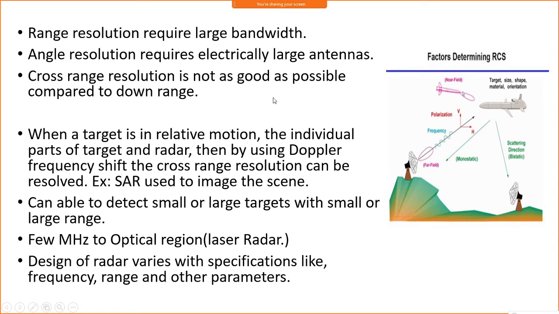Okay, so as you are finding out the target, you will have two different resolutions, that is cross range resolution and down range resolution. Generally cross range resolution is not as good as down range resolution because of different factors, because the cross range resolution comes from the antenna beam, so it is very difficult to get both resolutions. This cross range resolution can be improved by using different techniques, which is called synthetic aperture radar.